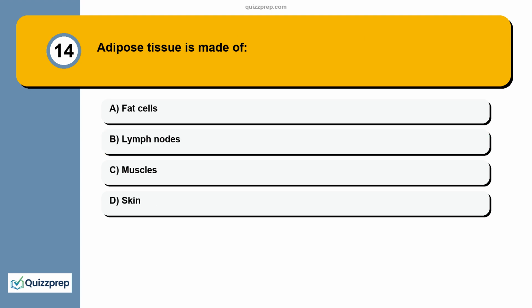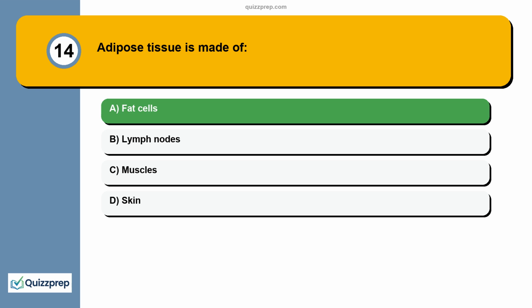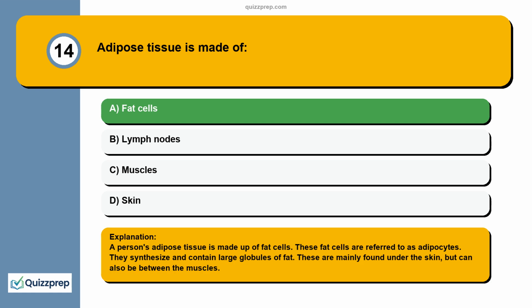Question 14. Adipose tissue is made of fat cells, lymph nodes, muscles, skin. A person's adipose tissue is made up of fat cells. These fat cells are referred to as adipocytes. They synthesize and contain large globules of fat. These are mainly found under the skin, but can also be between the muscles.